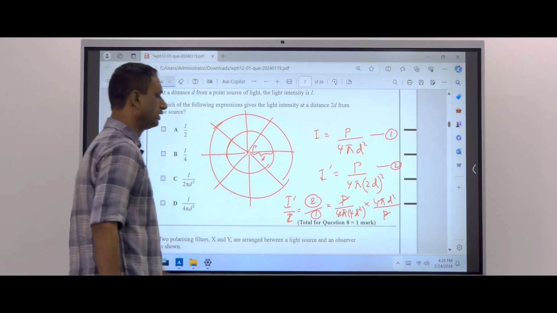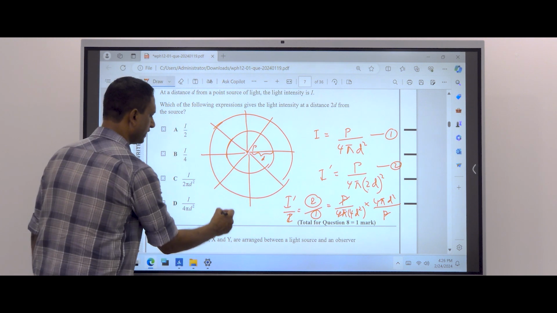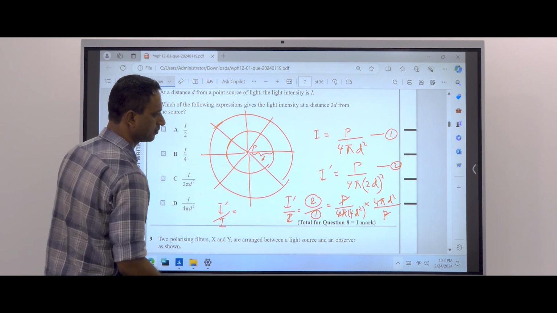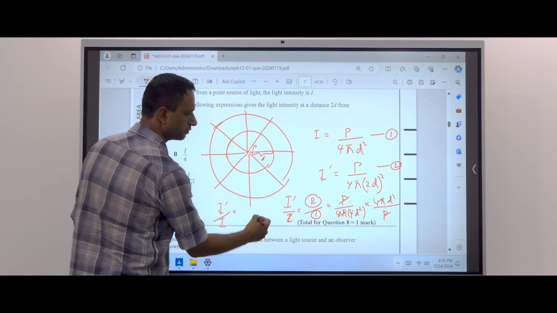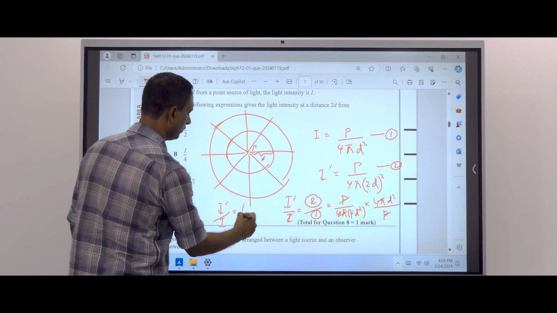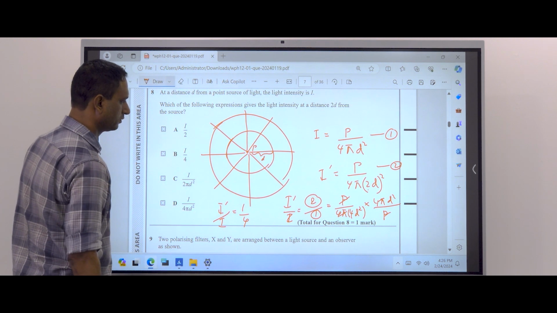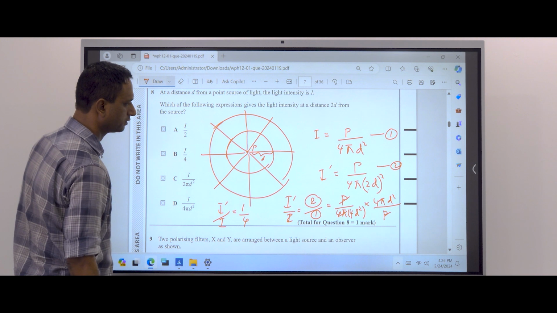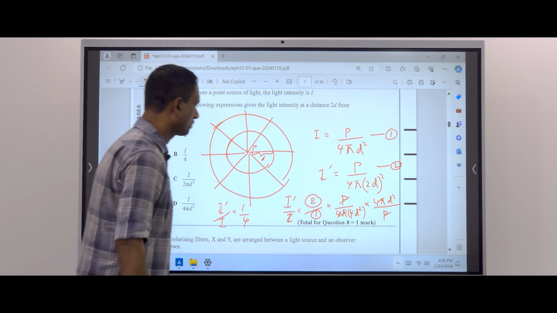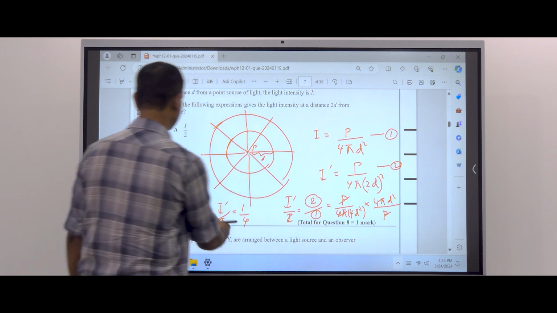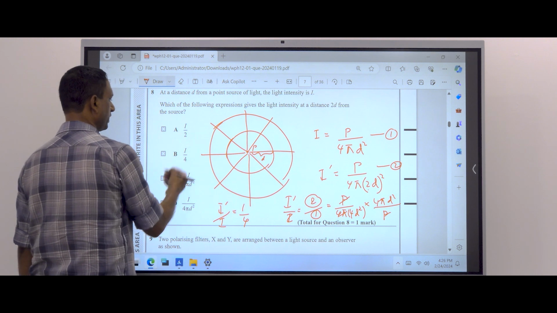I dash over I is equal to this one. Then I dash over I equals one over 4. Then I dash over I equals 1 over 4. Yeah, then when you take I to the other side, I divide by 4.